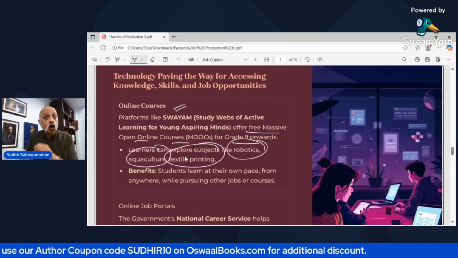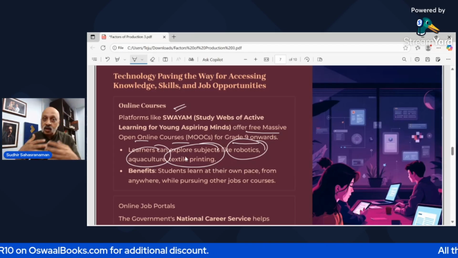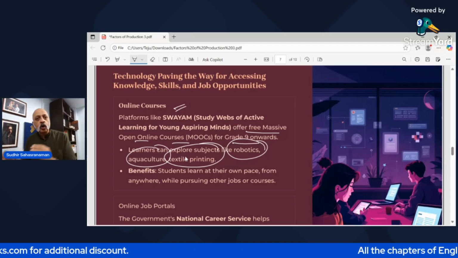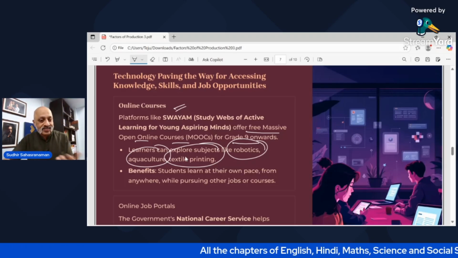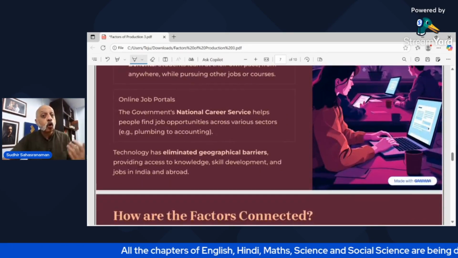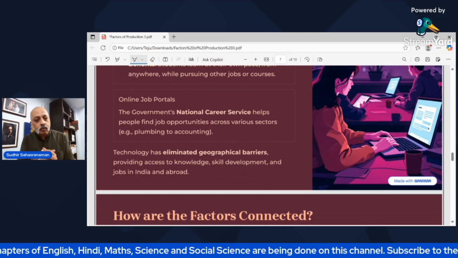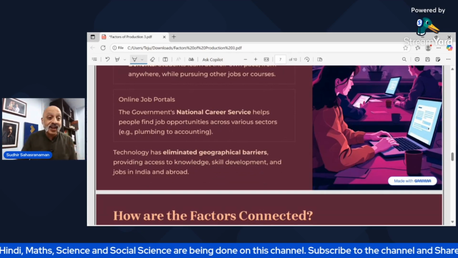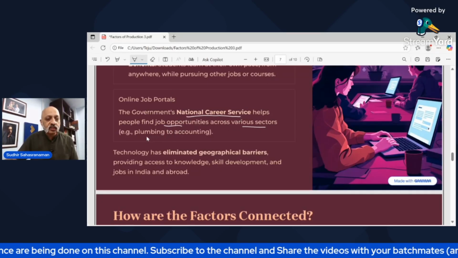Or robotics or textile printing. Benefits like students can learn at their own pace from anywhere. They can be doing a job, they can come back in the evening and they can attend a session on robotics or textile printing. Then you also have online job portals, like this girl is looking at her laptop and learning about different job opportunities. There's a national career service which helps find job opportunities across various sectors, from plumbing to accounting.